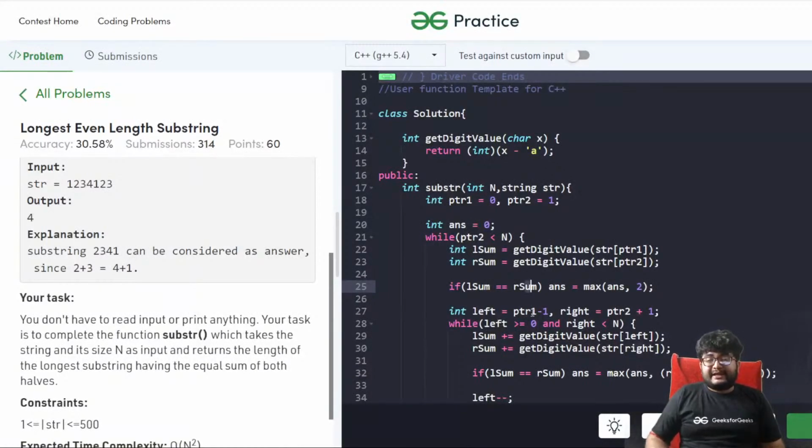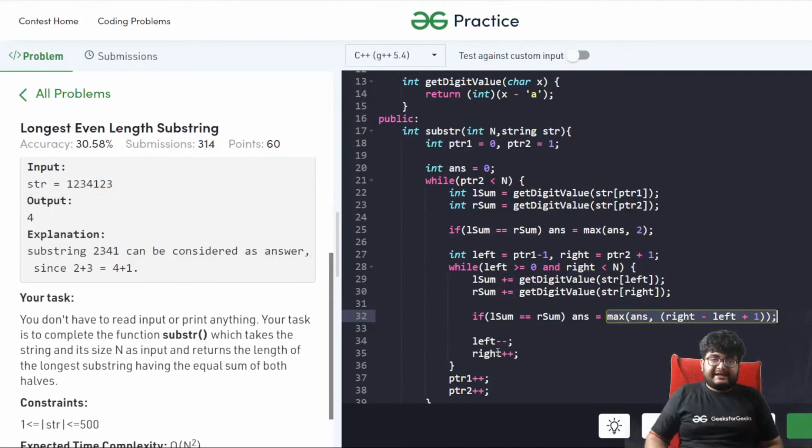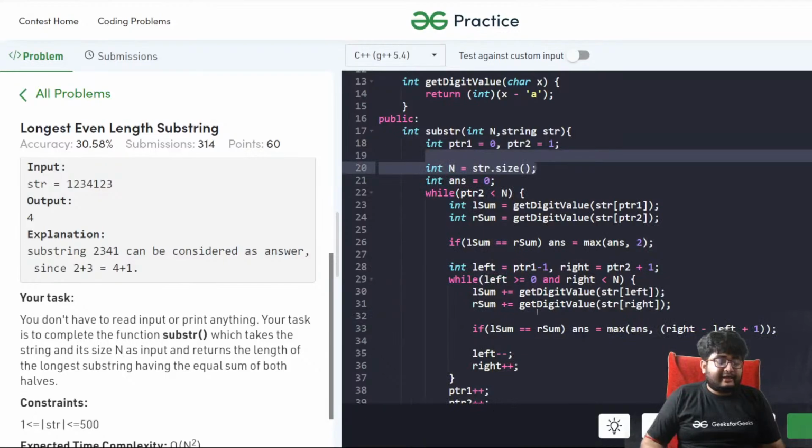Now left is pointer 1 minus 1, and right is pointer 2 plus 1, and we'll expand along this center. While left is greater than or equal to 0 and right is less than n, getDigitValue will add the left pointer value to the left sum and the right pointer value to the right sum. If they are equal, we'll update our answer to the size of the subarray we are considering. We decrement left by 1 place and increment right by 1 place. So is it making sense now? Is it clear now? How we are getting this done?